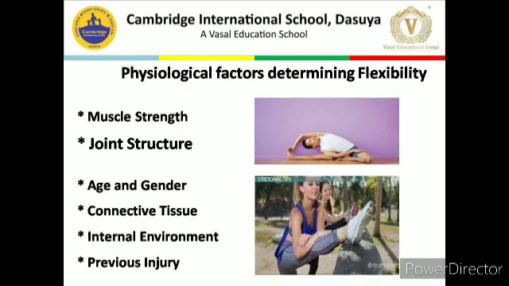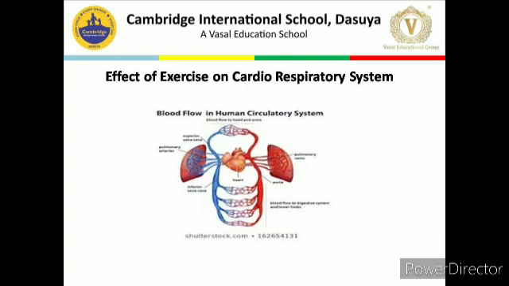Next topic is effect of exercise on the cardiorespiratory system. The cardiorespiratory system is essential for efficient pumping of blood and oxygen supply to all parts of the body. It consists of the heart and blood vessels working along with the respiratory system to deliver oxygen and remove carbon dioxide from all the tissues of the body.